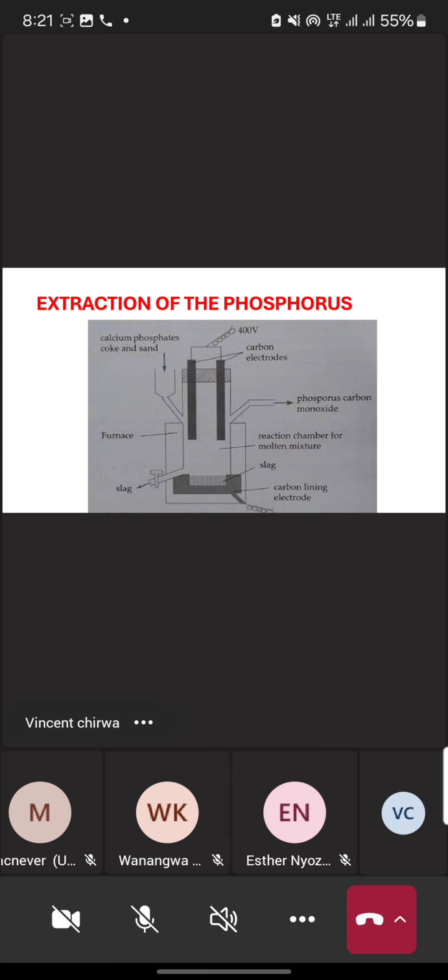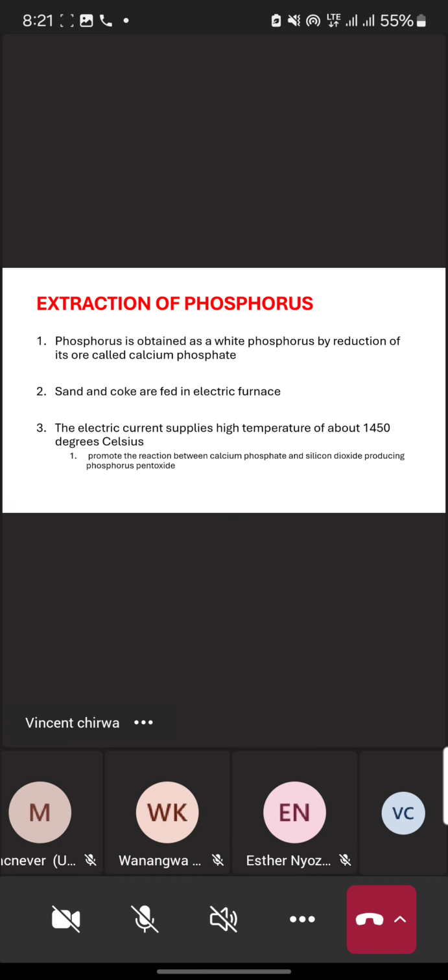After conducting electricity, they raise the temperature of the reaction chamber to about 1450 degrees Celsius. The question is why these electrolytes raise the temperature to about 1450 degrees Celsius.